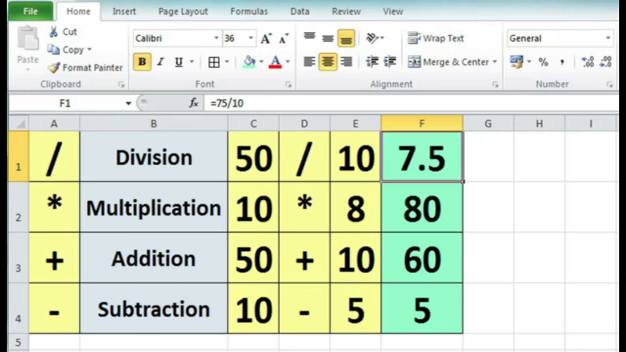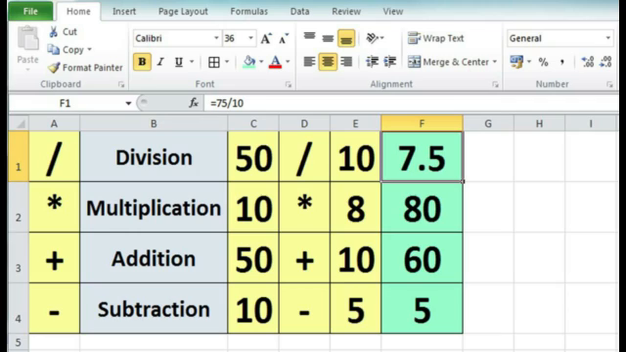Calculations means you can give some formula for finding out some specific numbers, like if you want to find the total marks or if you want to find a percentage or the division, you can find using calculations.